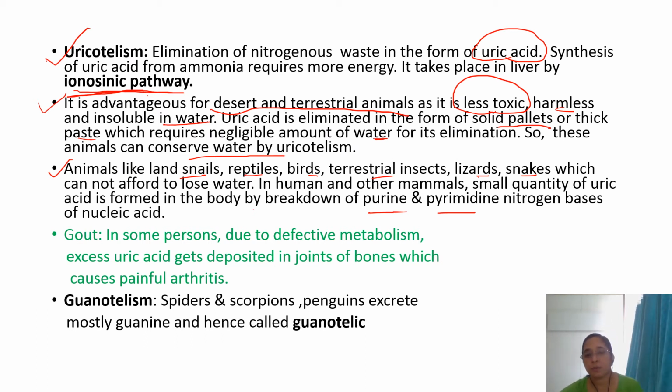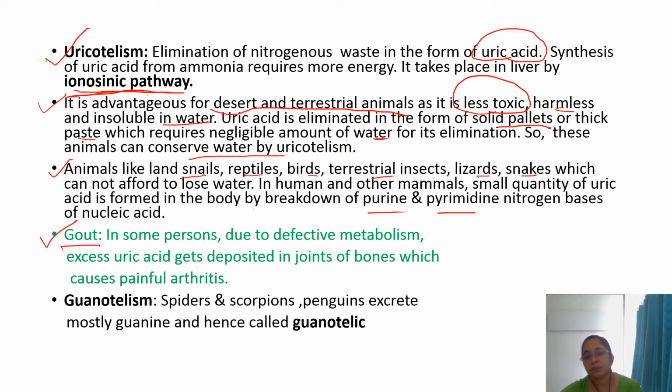So this is all about uricotelism. So these are the three major modes of excretion: ammonotelism, ureotelism and uricotelism. Now there is one more term, gout. What is this?